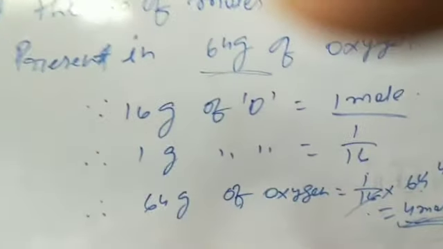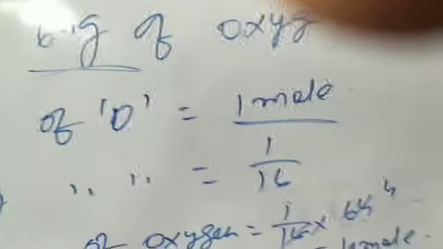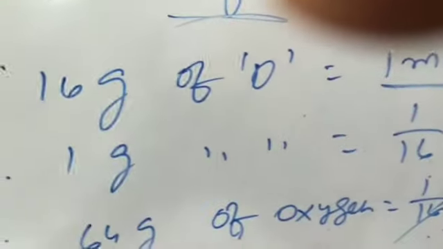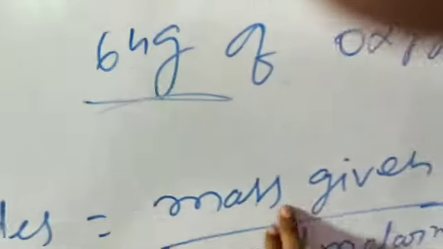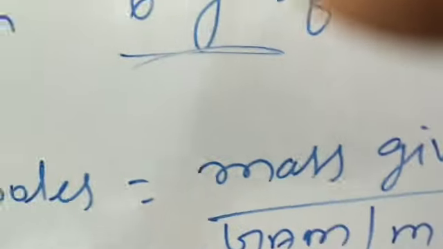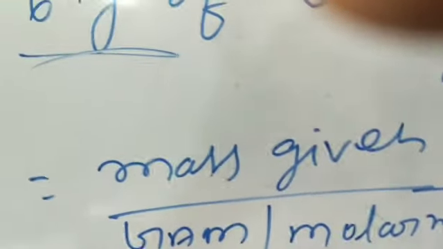So by this unitary method we have obtained a formula. On the basis of it, if we find the number of moles in any question, then we apply a formula that I am going to write here. Now we solve these questions with the help of the formula. Actually the formula comes by extracting from the unitary method. Number of moles is equal to mass given divided by gram atomic mass or molar mass. Gram atomic mass and molar mass I explained already above.